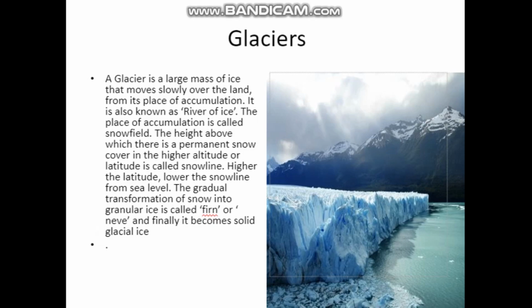The place of accumulation is called snowfield. The height above which there is a permanent snow cover in the higher altitude or latitude is called snow line. So, what is called snow line? The height above which there is a permanent snow cover in the higher altitude or higher latitude is called snow line. Sometimes they may ask the question, what do you mean by snow line? Snow line means the height above which, in higher altitude and higher latitude, there is permanent snow. The higher the altitude, sometimes the latitude is higher, the lower the snow line from the sea level.